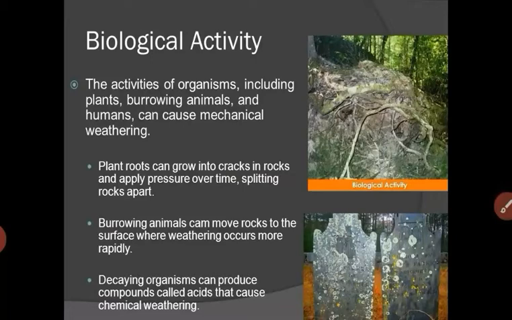So the activities of organisms, including plants, and burrowing animals, burrowing meaning animals who live by digging small or tiny holes in the soil, are called burrowing animals, like rabbits, small mice or ants. And humans also can cause mechanical weathering.